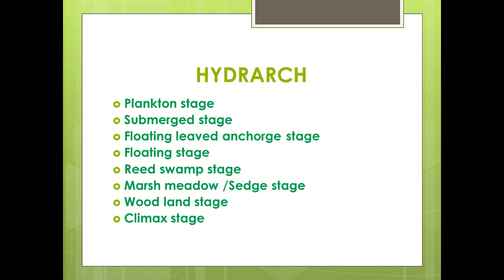Let us look into hydrarch. It's a biotic succession that occurs in an aquatic environment like a newly formed lake or pond. Stages of hydrarch are listed on the slide here. First, the plankton stage: pioneer communities that develop over the surface of a newly formed water body. The first ones to develop are phytoplanktons, which are microscopic, free-floating photoautotrophs. Cyanobacteria, diatoms, dinoflagellates, euglenoids, and unicellular, colonial, and filamentous green algae are the important members. Phytoplankton is immediately followed by consumers, the zooplanktons.